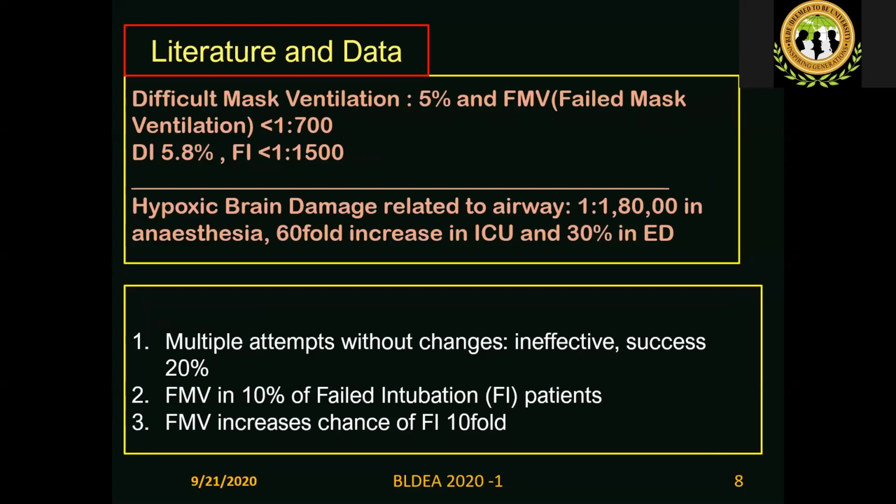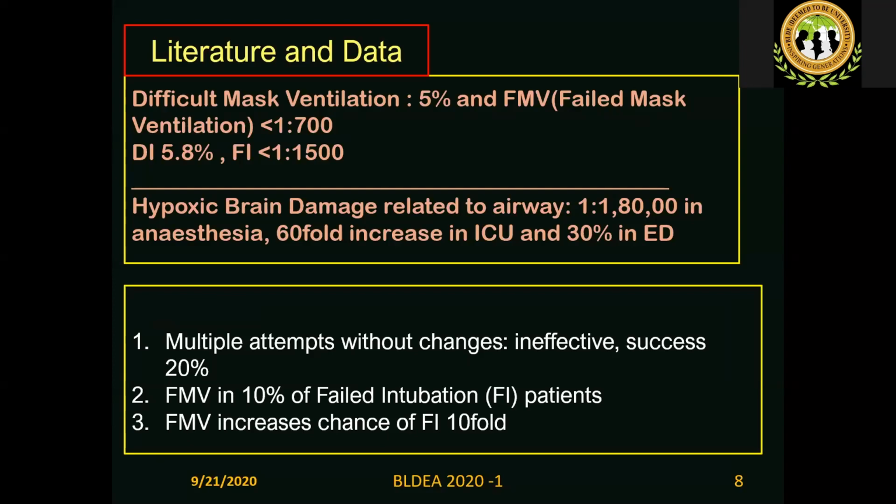So, difficult mask ventilation. You can ask the residents a question. I said 5%, Dr. Shivanand said another value. Difficult intubation, I am saying 5.8%, he said another percent. Both are likely to be true. It just depends on where the data is taken from. I might have taken it from one study, he might have taken it from another study or another subpopulation of patients.